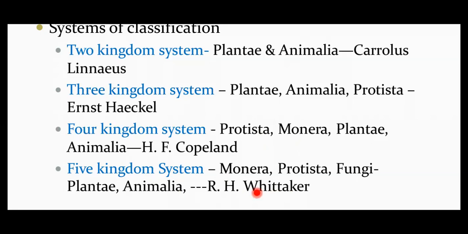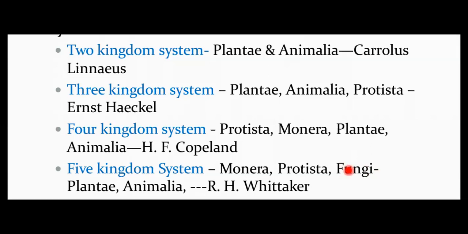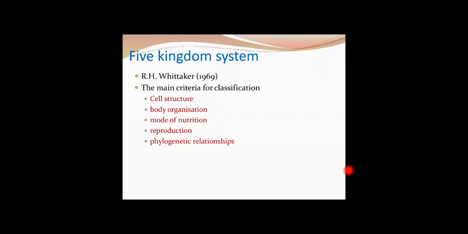Whittaker added a new kingdom, kingdom Fungi or kingdom Mycota. He separated fungi from Plantae based on one major character, the mode of nutrition. Of course, there are many other characters too, such as the cell wall characteristic and the stored food material being different, but the major concept he used was mode of nutrition, because you know that fungi are all heterotrophic organisms. So today what we follow is the five kingdom system of classification.